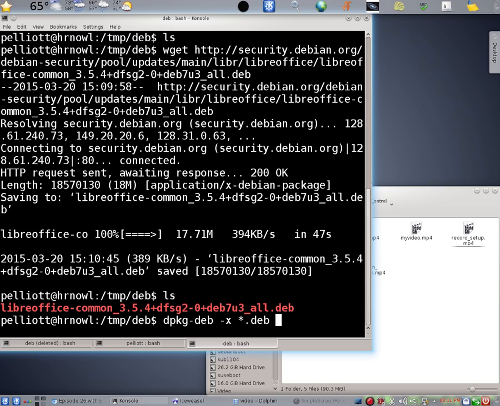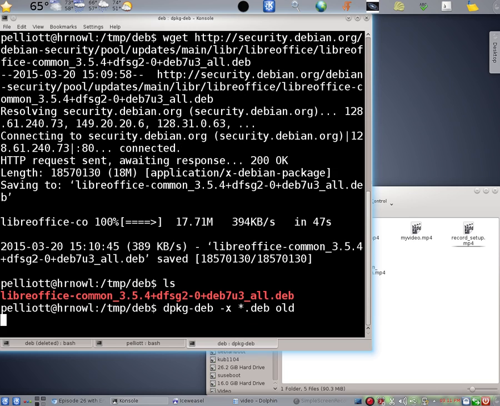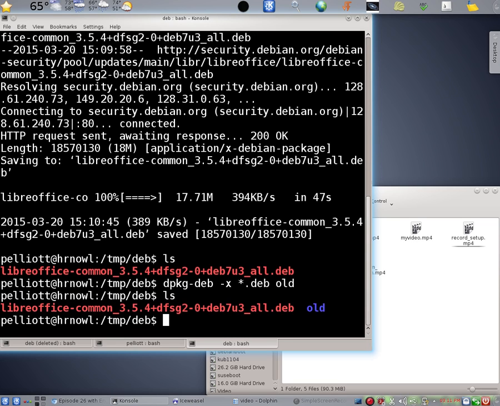And it extracts it to a directory. This is an old version of LibreOffice Common, so let's just call it old. And in a second or two, we will have an old subdirectory.